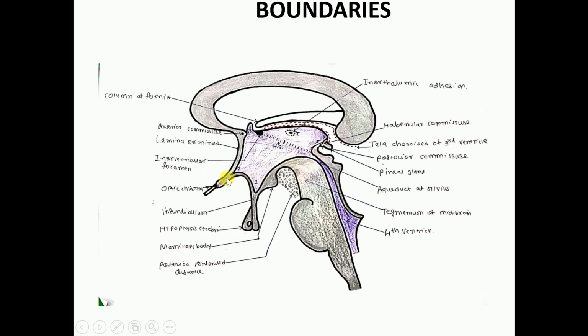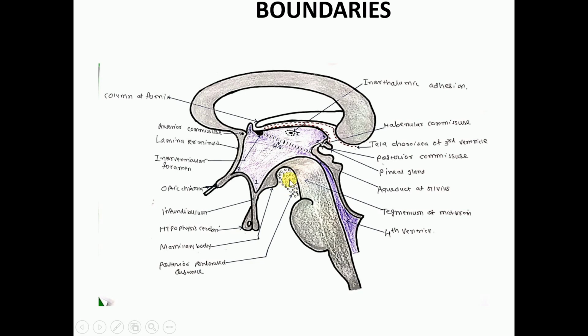The first one is the optic chiasma, then tuber cinereum of median eminence. Okay, that we have already discussed along with hypothalamus. This elevation is known as tuber cinereum of median eminence. Then this notch-like invagination is known as infundibulum. Behind it there will be the mammillary body, which is the part of the hypothalamic nucleus. Behind the mammillary body, the posterior perforated substance,